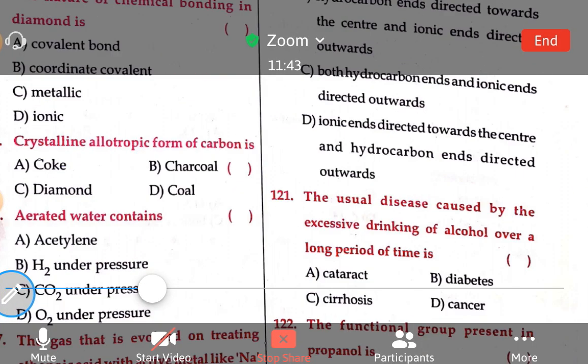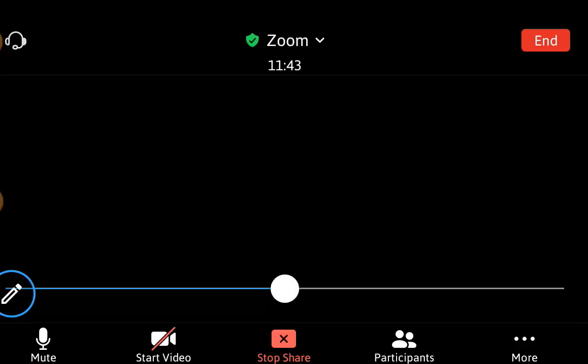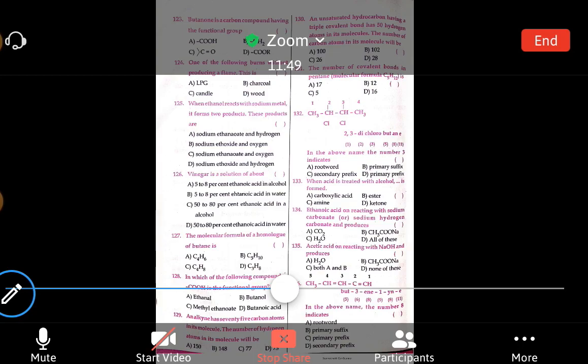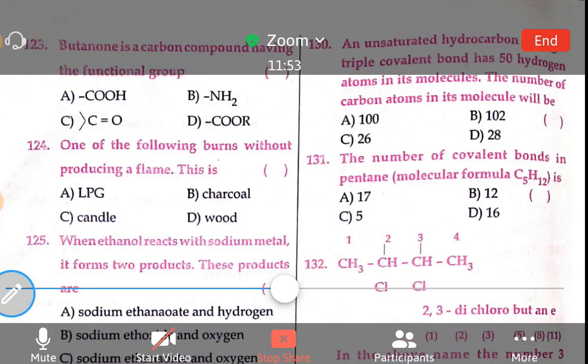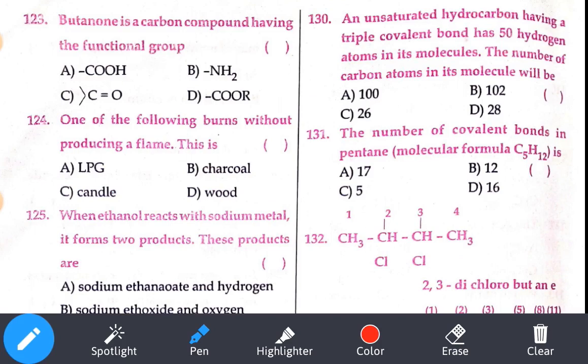Okay, let's see the next question. Butanone. The "one" means it is a ketone. The ketone functional group is what? RCOR'. Where is it? Here it is. Option number C.